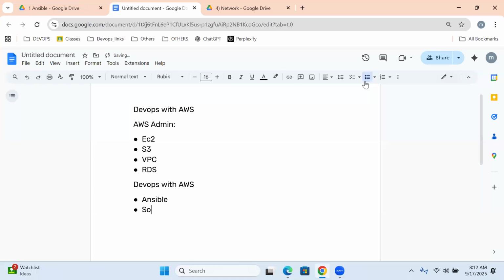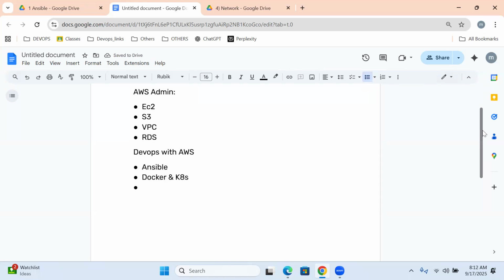the Ansible module, Docker and Kubernetes, and CI/CD, continuous integration and continuous delivery. Here we are going to be learning Git, Maven, Jenkins, JFrog, and SonarQube. This is it, and monitoring tools also with them. Okay.